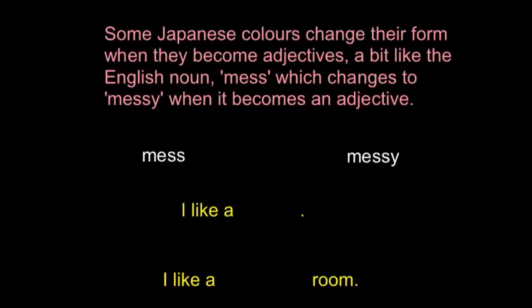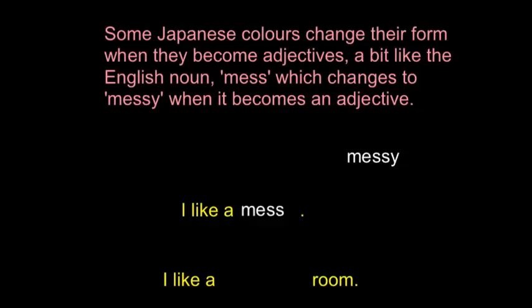Now let's have a look at the two example sentences and see which one we would use in each of these sentences. Okay, so if we want to say, I like a, and then we want to describe this disorderly state, we can choose mess, the noun, or we can choose messy, the adjective. Okay? If we were to say mess, I like a mess.